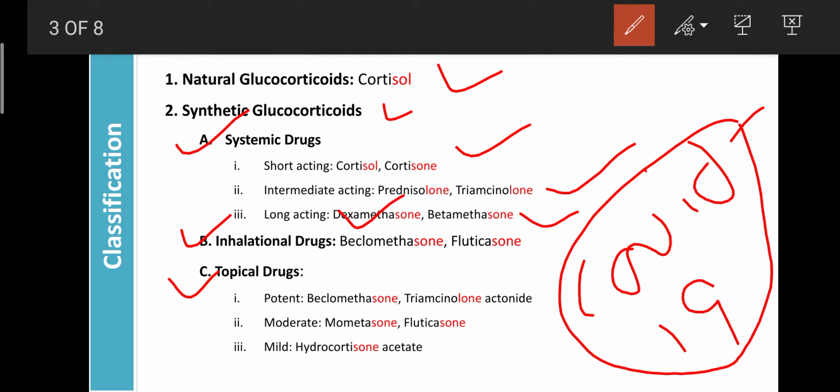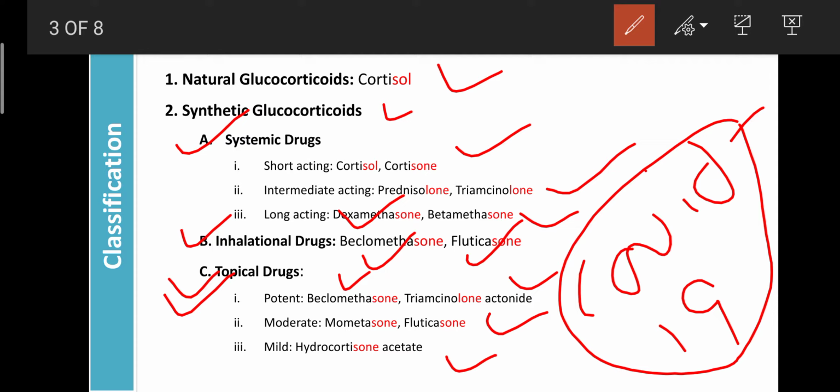Then inhalation drugs are administered through the inhalation route, or through the nose. The examples are beclomethasone and fluticasone. Then the third classification is topical drugs, which is subclassified into three classes: potent, moderate and mild. The potent drugs are beclomethasone, triamcinolone, as well as mometasone, fluticasone and hydrocortisone. These you can see in ointments or creams, applied on the skin for the treatment of any allergic reaction on the skin.